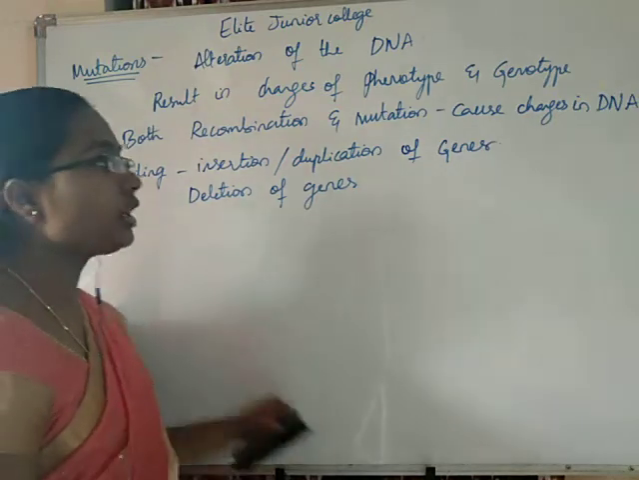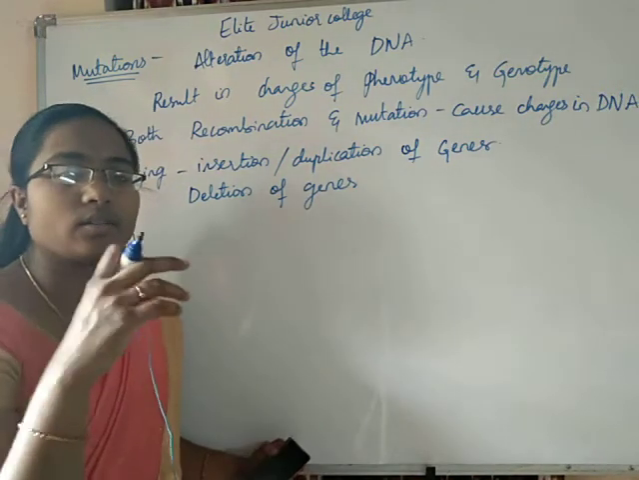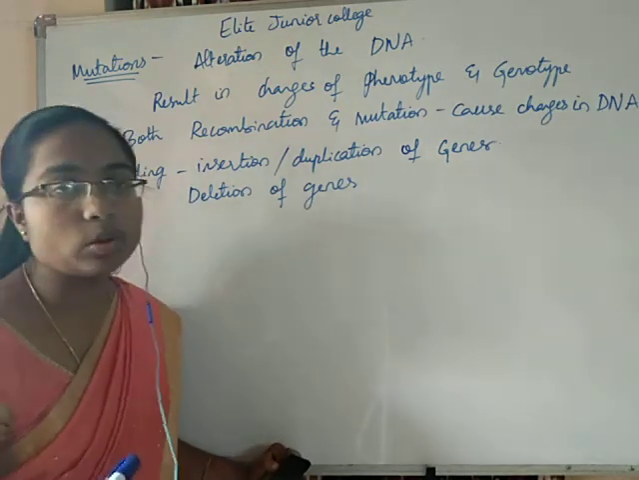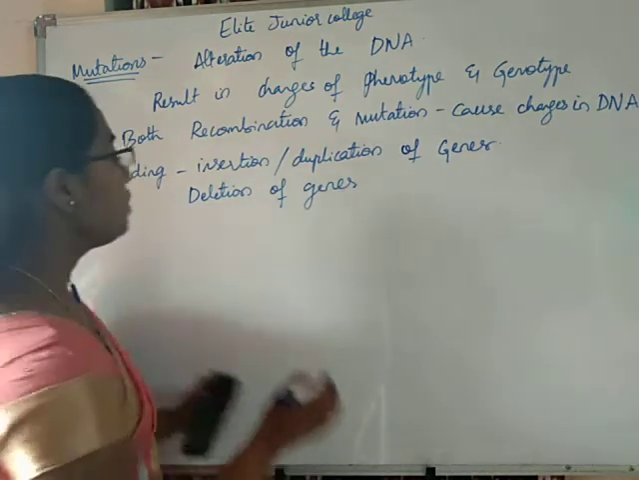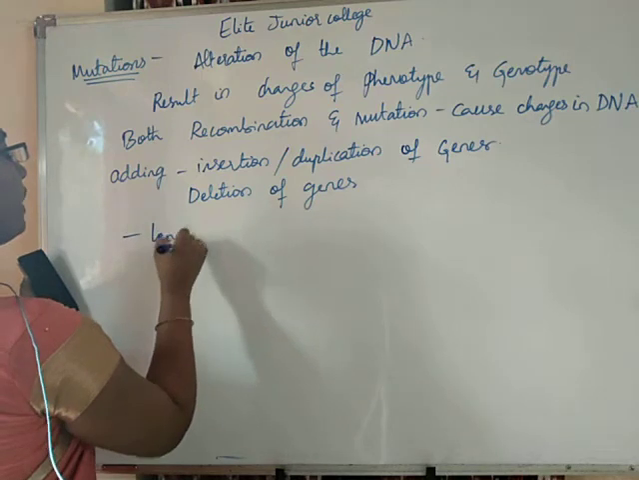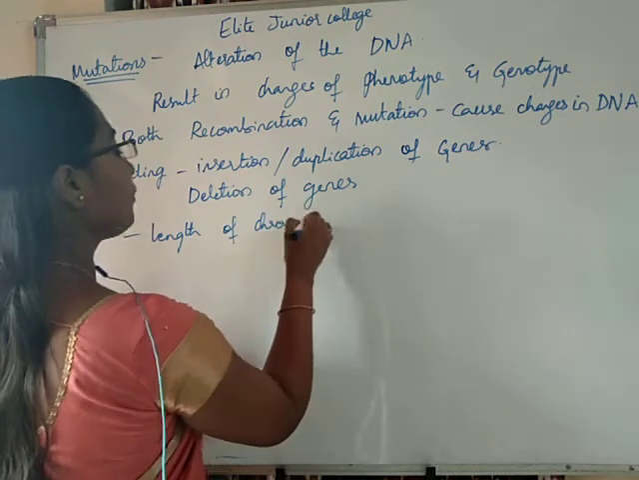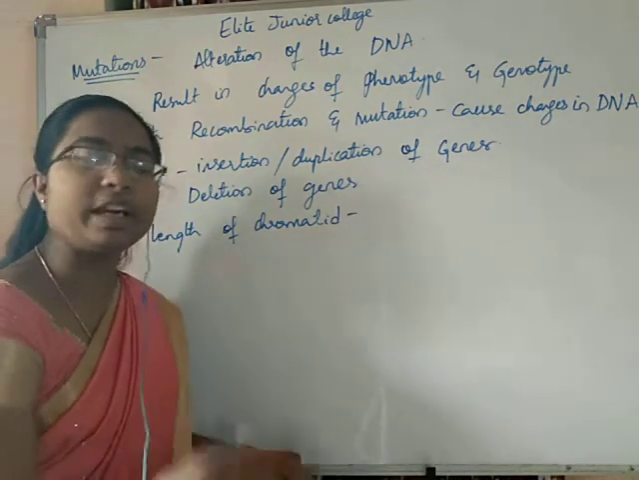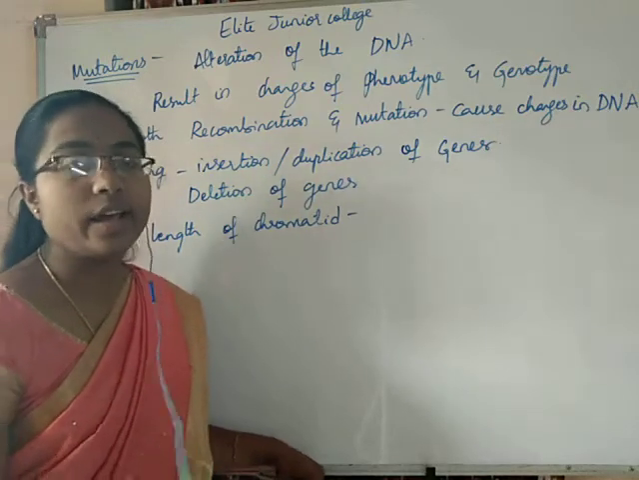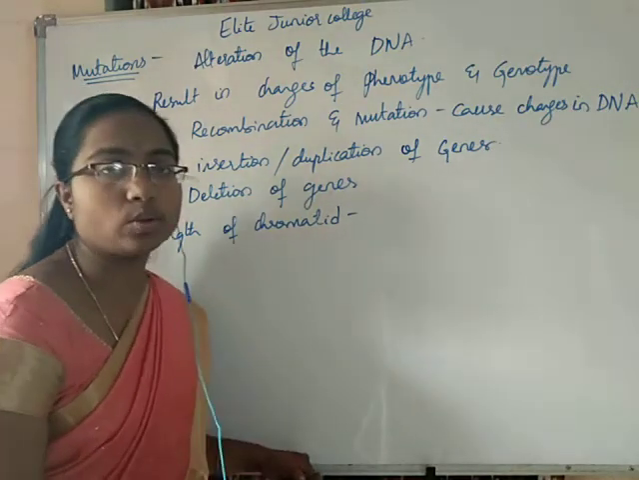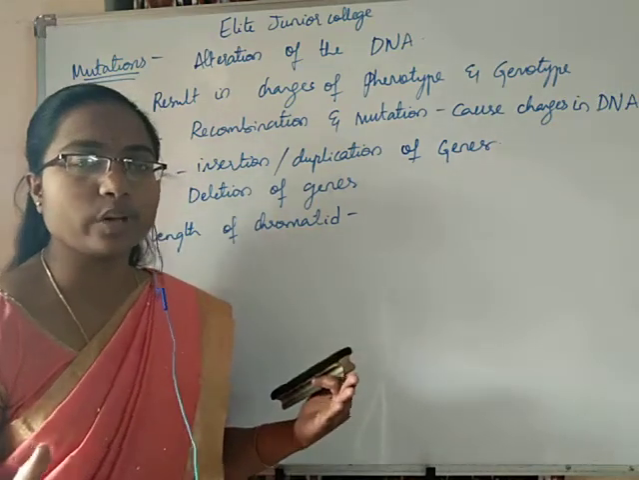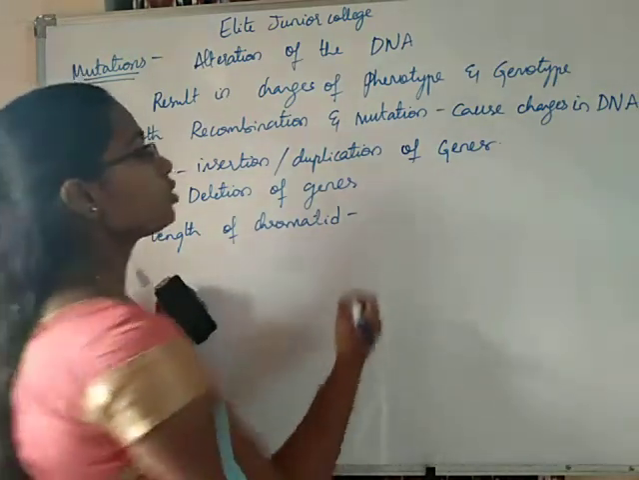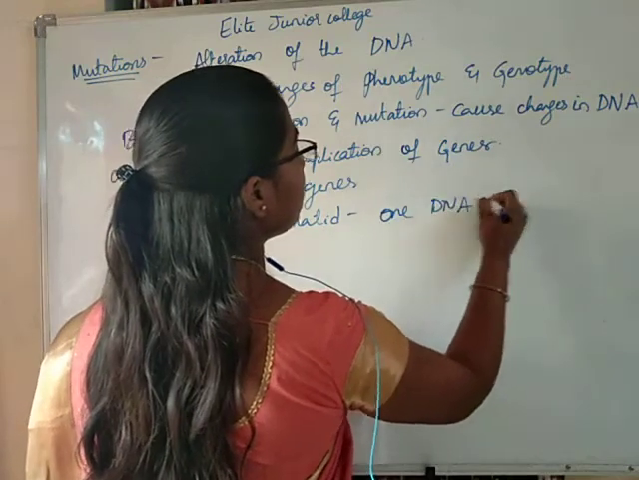Chromosomes consist of chromatids, right? Along the entire length of the chromatid of the chromosome, a single molecule of DNA will be extending. So, in the length of the chromosome, there will be one DNA molecule extending.